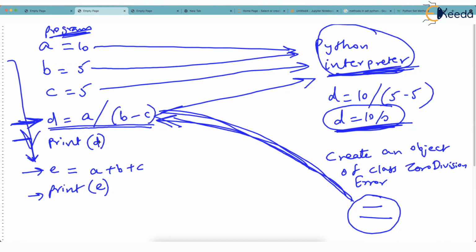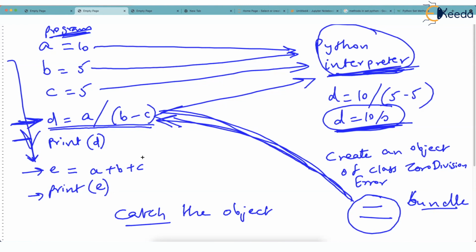Okay. Now, what our code must do, what our program must do, is catch this object which was thrown by the Python interpreter. It's like a bundle which contains some information. And our program should actually catch this object, open the bundle and see what the error is.